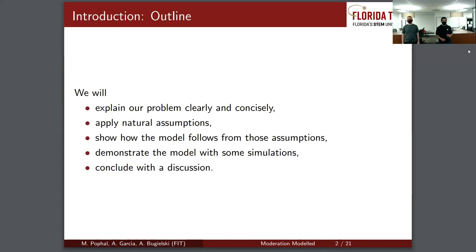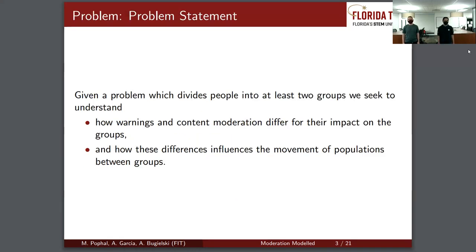So we will be explaining the problem clearly and concisely. We're going to apply some natural assumptions. We're going to show that the model follows these assumptions, and we're going to demonstrate with some simulations that these assumptions are valid. We're going to conclude with a discussion at the end.